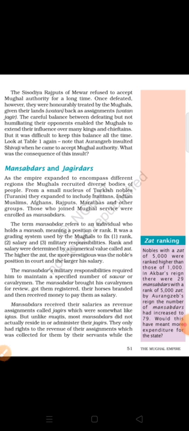So which type of systems did they impose? You can say how they ran their government. We learn a little bit about that one. As the empire expanded to encompass different regions, the Mughals recruited diverse bodies of people from a small nucleus of Turkish nobles, that is called Turanis. They expanded to include Iranis, Indian Muslims, Afghans, Rajputs, Marathas, and other groups. Those who joined the Mughal service were enrolled as the Mansabdar.